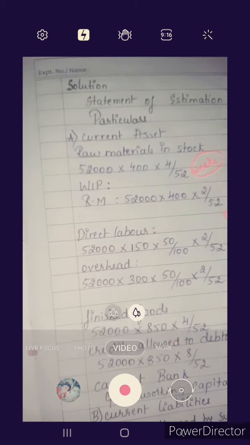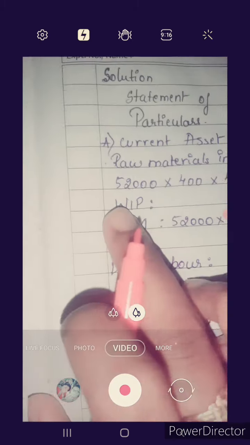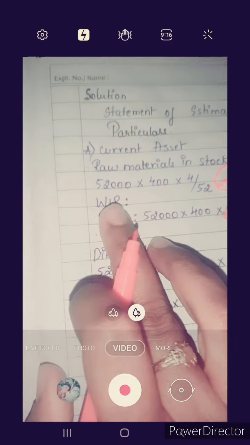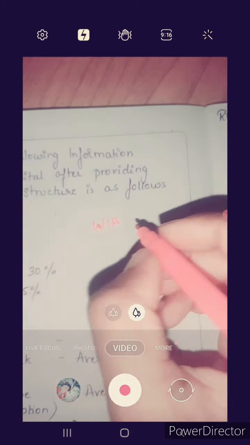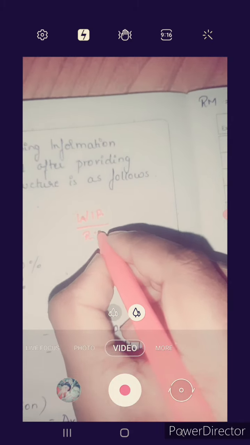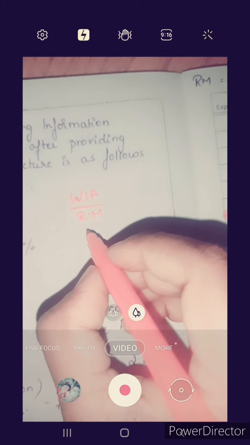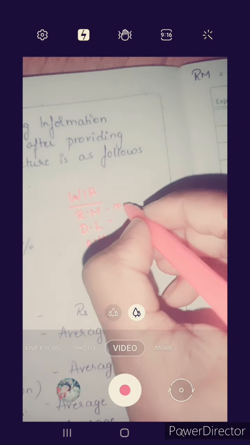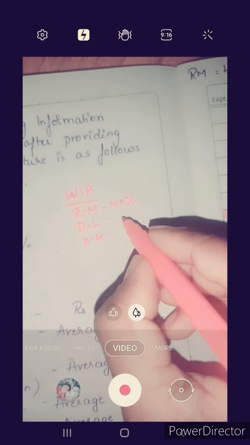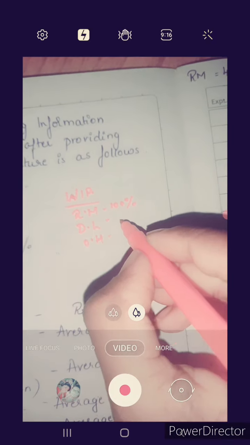Next, related to work in progress. Work in progress includes raw materials, direct labor and overheads. Raw material is always 100%. Direct labor, whatever percentage is given in the question, that percentage. Overheads, what is given in the question, that percentage.